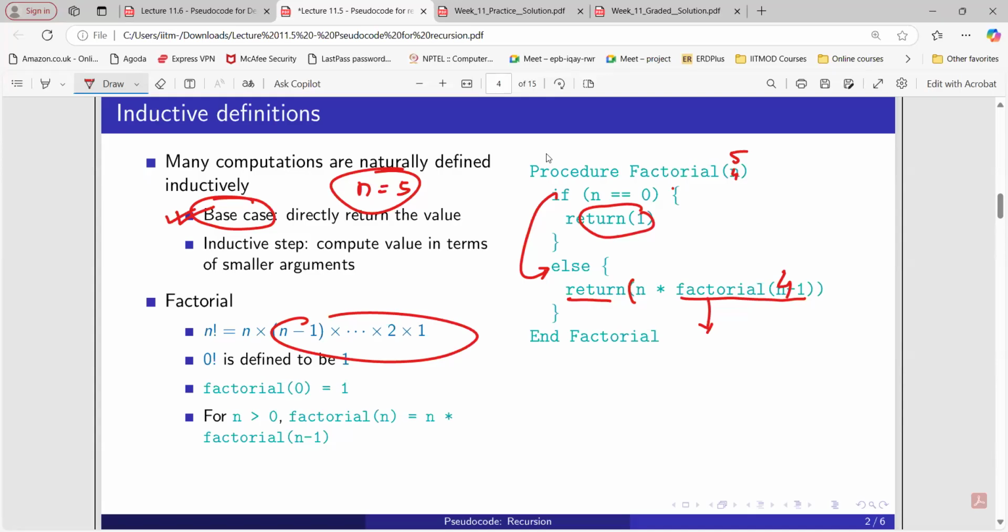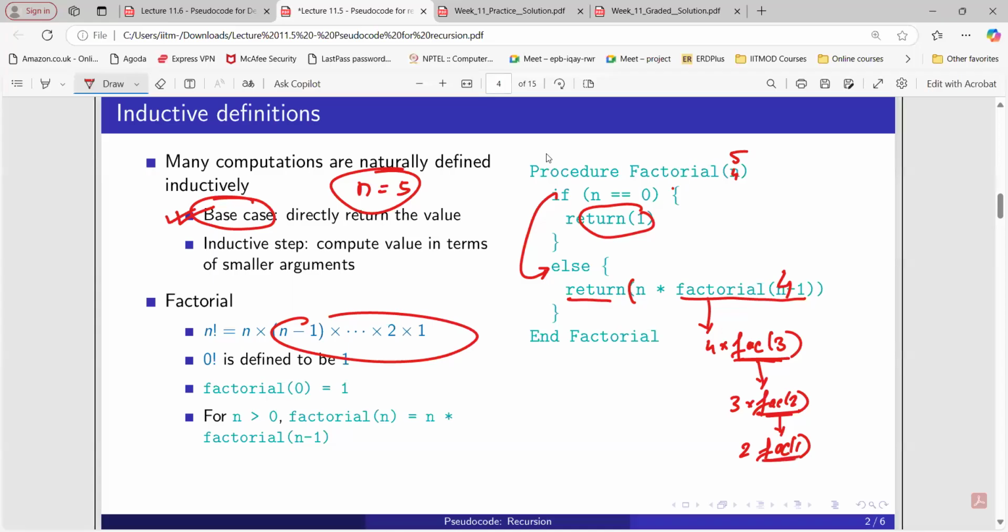Again return n into factorial of 3. So that will be 4 into factorial of 3. Again we are going to call this function here for n equals 3. Again same thing here, 3 into factorial of 2. Again we are going to call the function, this procedure factorial of 2. Again that will be what? 2 into factorial of 1.